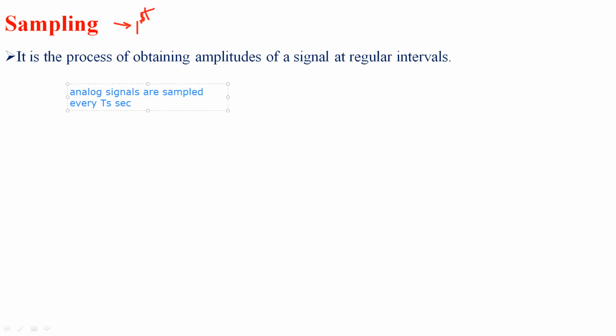So every time period or time interval, these analog signals are sampled. In sampling, analog signals are sampled for every time period of Ts seconds. Here Ts is the sample interval, or time period.